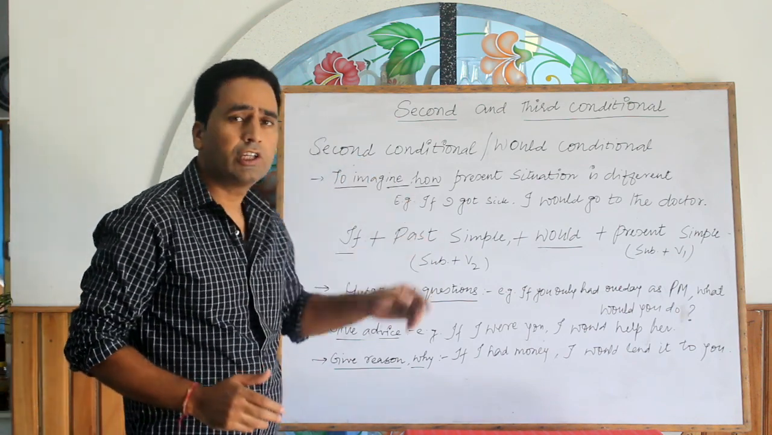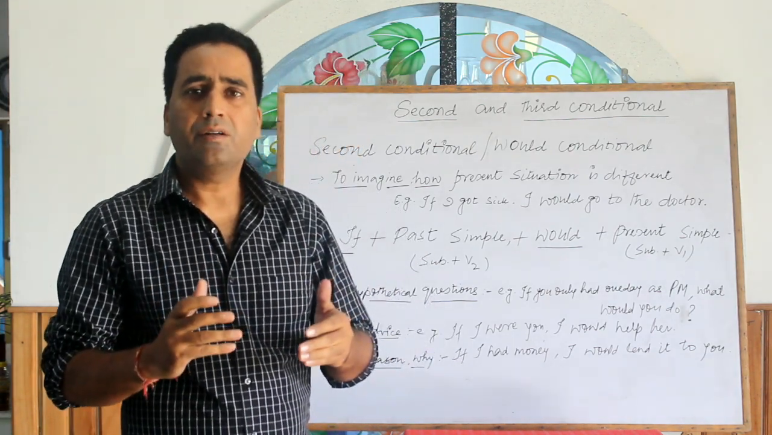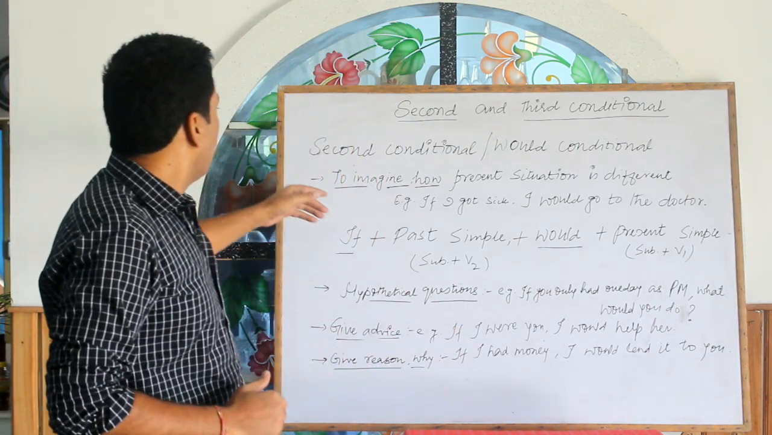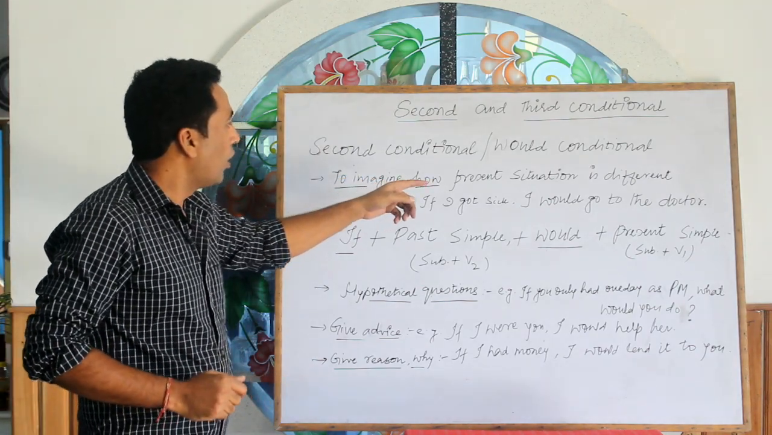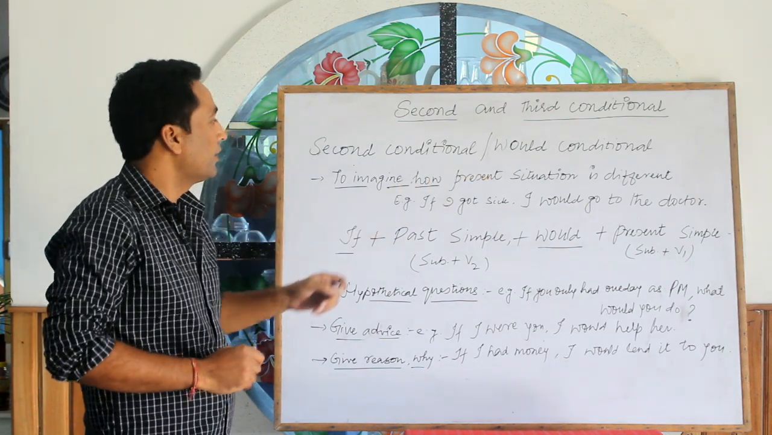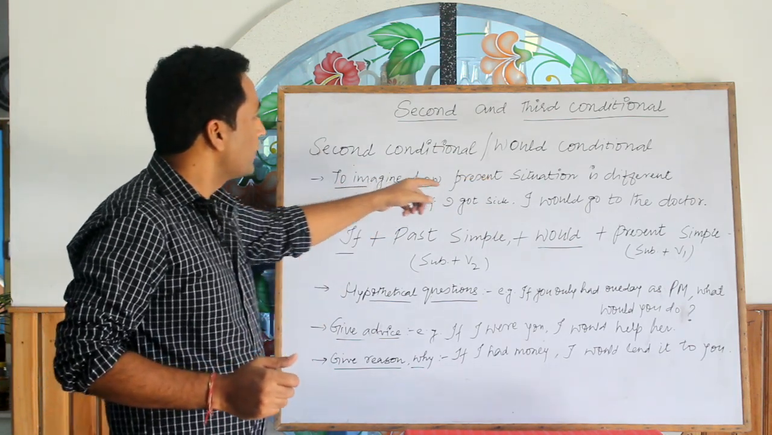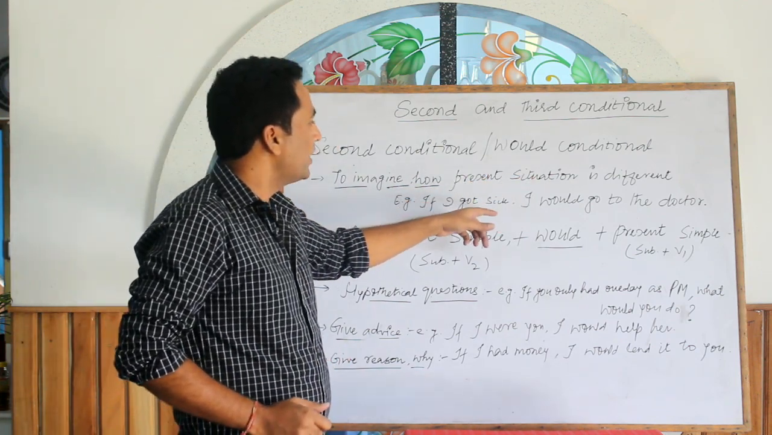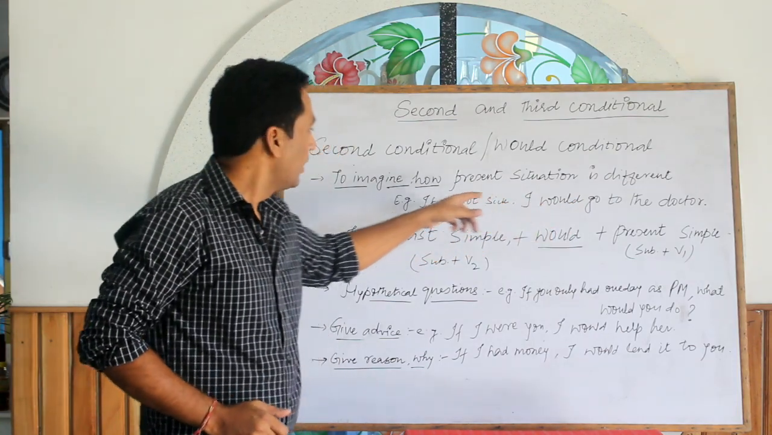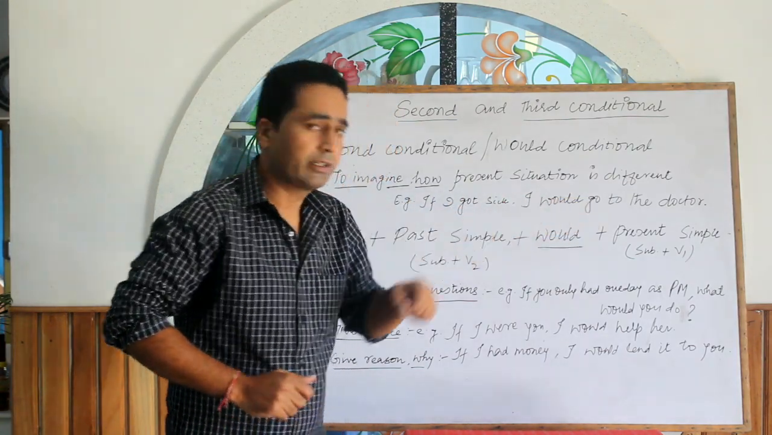The second conditional is also called the would conditional. It is an unreal present situation. We use the second conditional to imagine how the present situation is different. For example, if I got sick, I would go to the doctor.